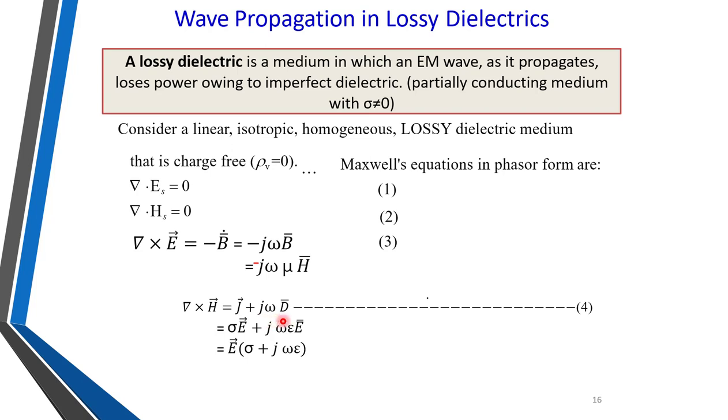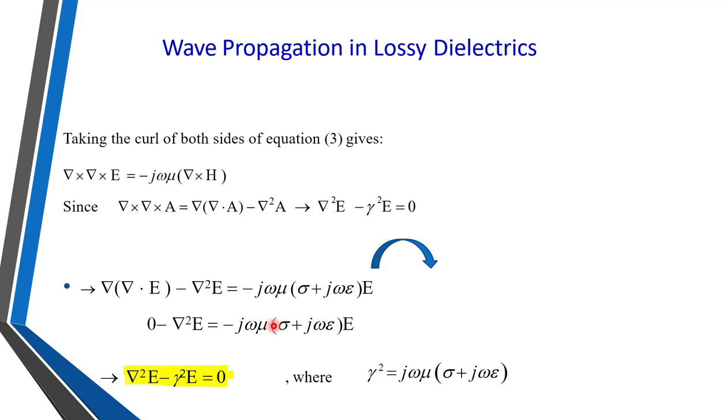So it has become j omega D bar, which can also be written as epsilon E bar. So it will become j omega epsilon into E bar. So J bar plus j omega D bar is equal to sigma plus j omega epsilon into E bar. This is the fourth equation, again in terms of Helmholtz parameters, so it can be called the Helmholtz equation: del cross H bar is equal to sigma plus j omega epsilon into E bar.